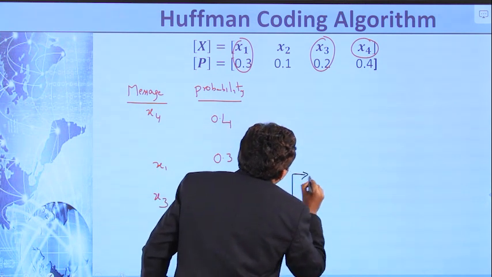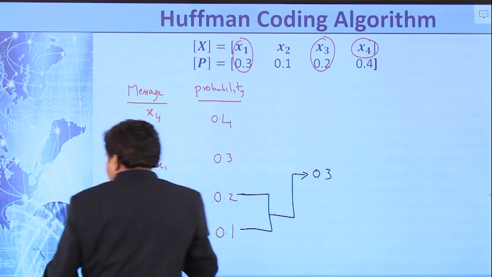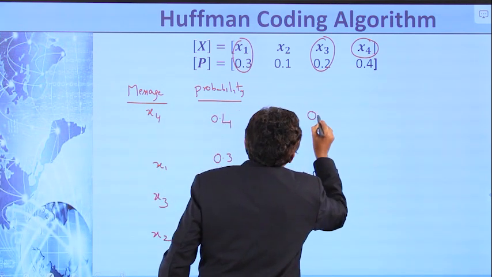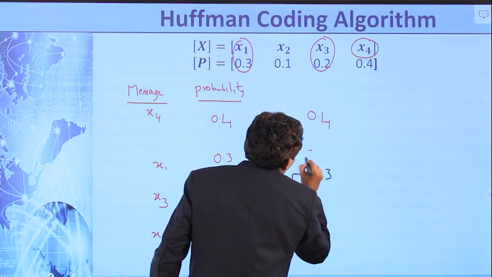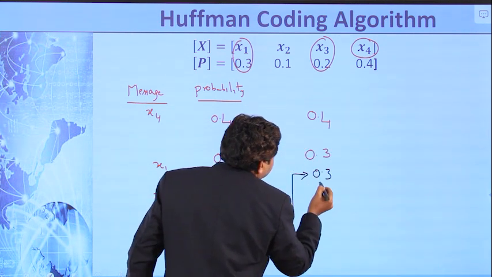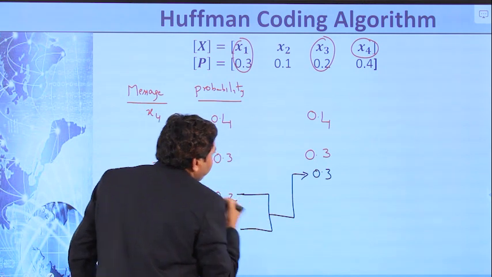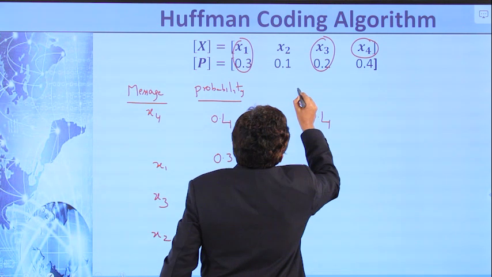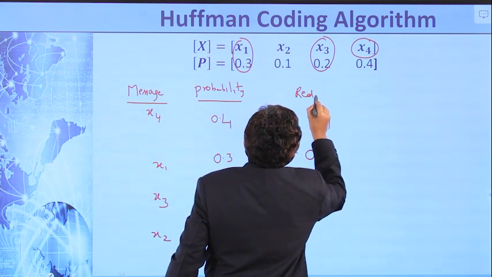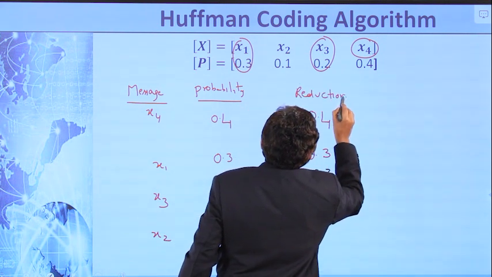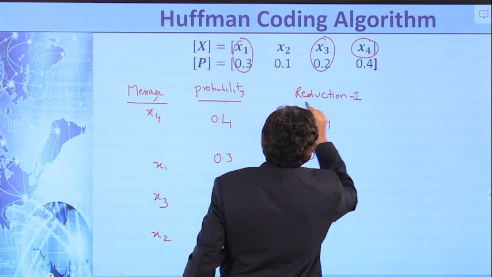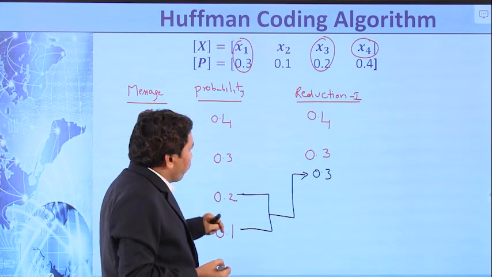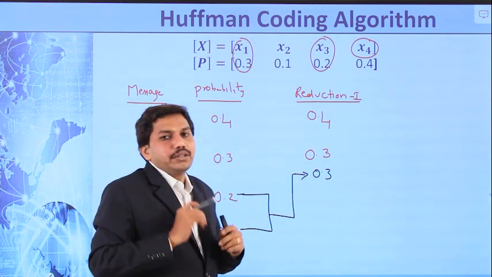So arrange in decreasing order: 0.4 is as it is, 0.3 is as it is, and this 0.3 is obtained by adding these two. This grouping is called reduction 1. Why it is called reduction 1: previously we had 4 probabilities, now we get only 3.